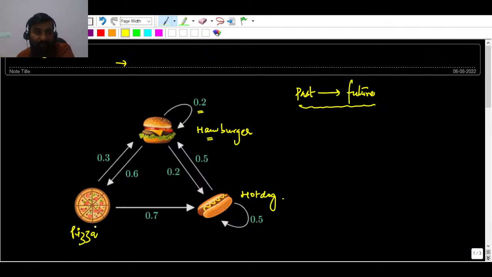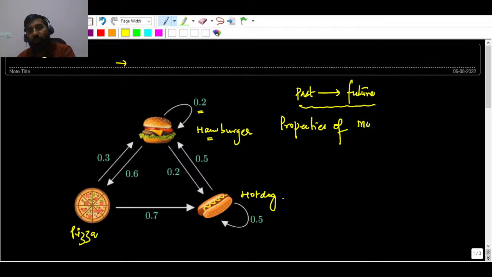Here you can see, suppose today pizza is being served, what is the probability that tomorrow the pizza will be served? So there is no transition. And what is the probability that tomorrow they are supposed to serve hot dog? I hope you can understand this. These are the weights which are associated with the transition diagram, between two states. So the very first property, we need to understand the properties of Markov chain.